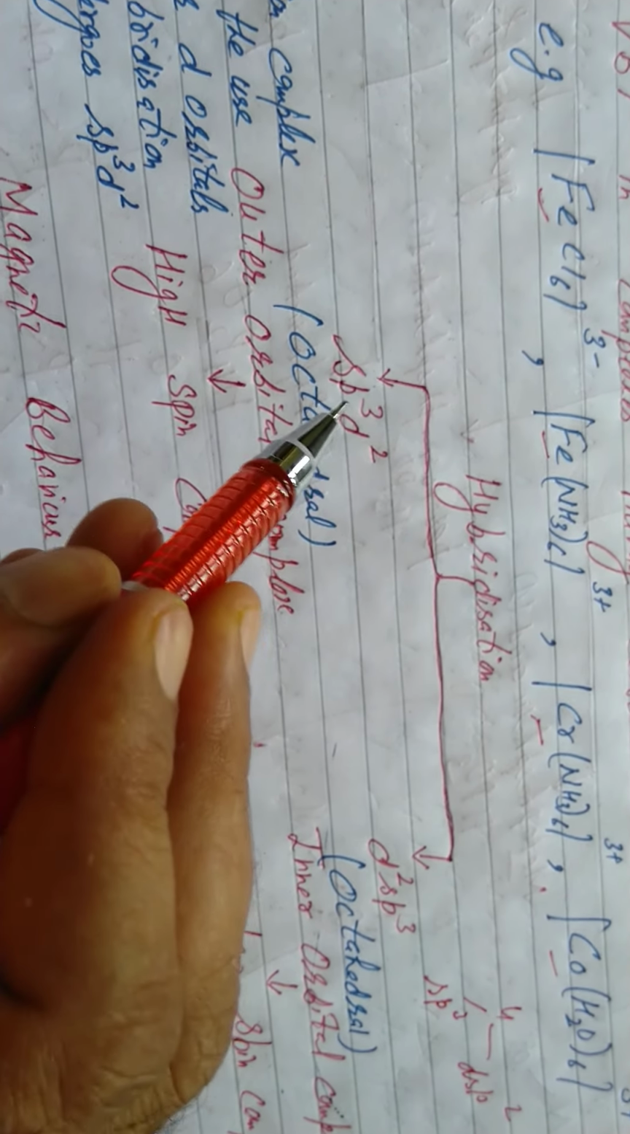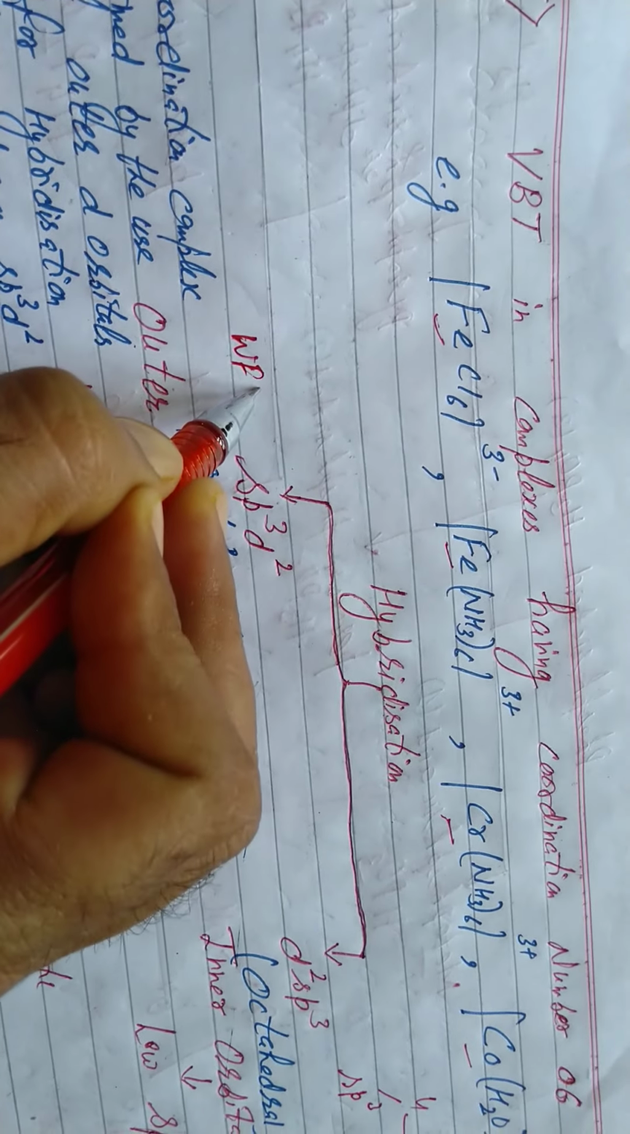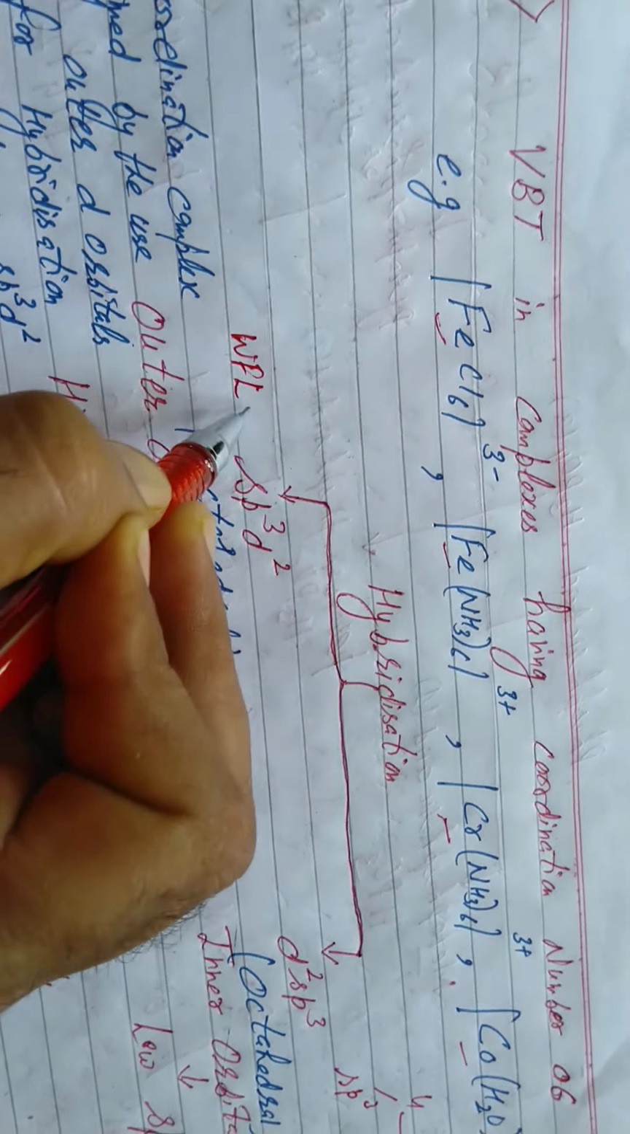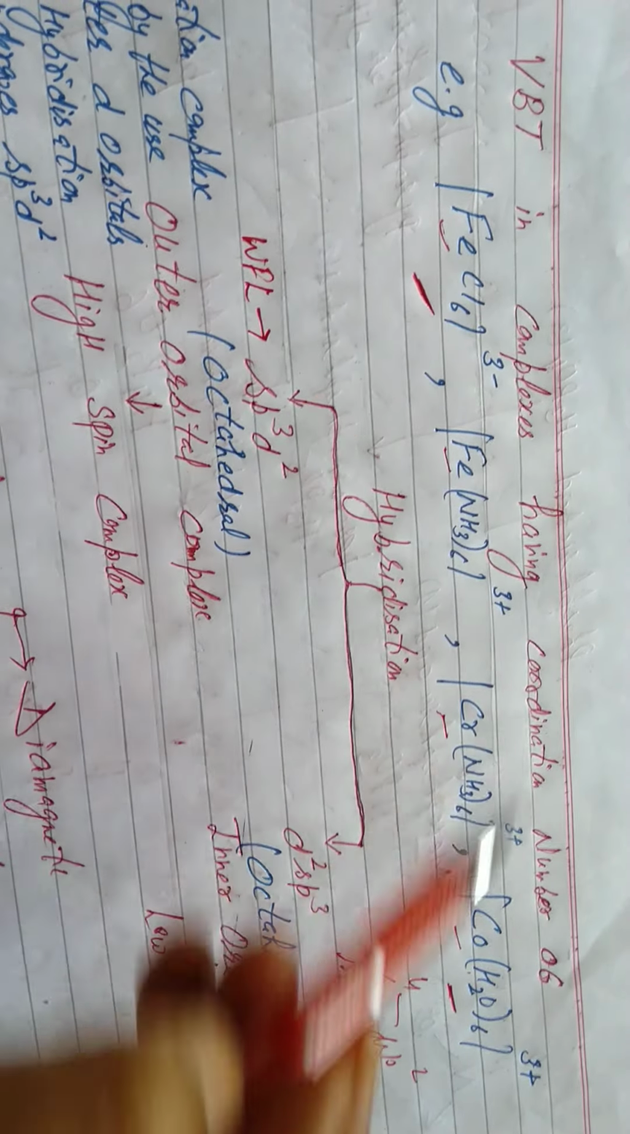But students, sp3d2 hybridization occurs all the time, 100%, when the central metal ion is surrounded by weak field ligands. The complex will have octahedral shape, that is, undergo sp3d2 hybridization. Now it's clear, out of these, in which will the central metal ion undergo sp3d2 hybridization? Weak field ligands, where the donor atom is halogen or oxygen. In these two, there are weak field ligands. It is clear, sp3d2 hybridization.